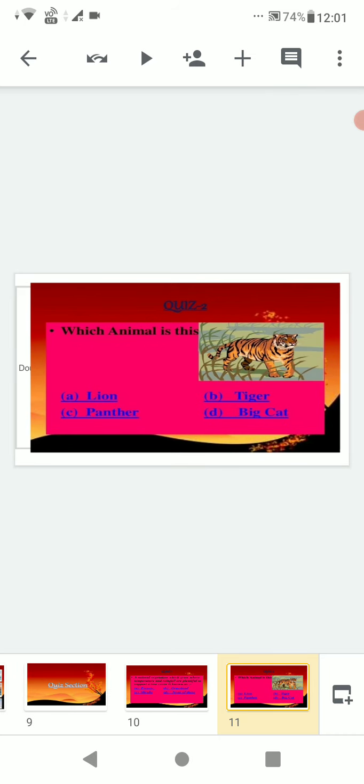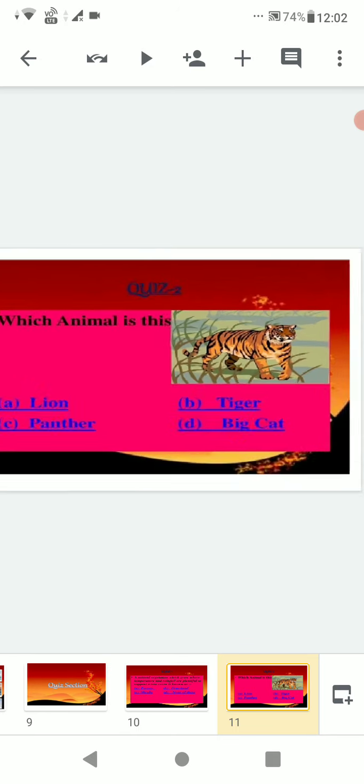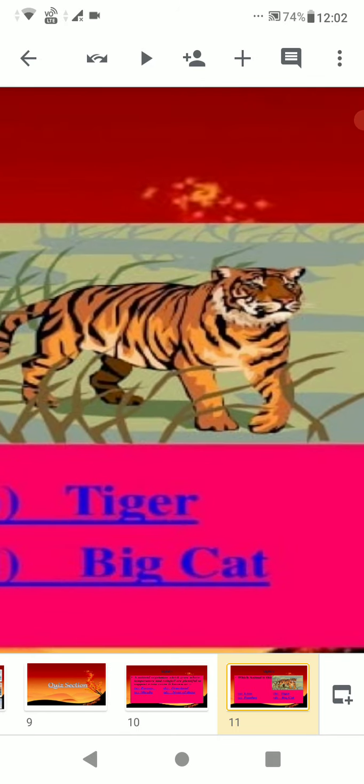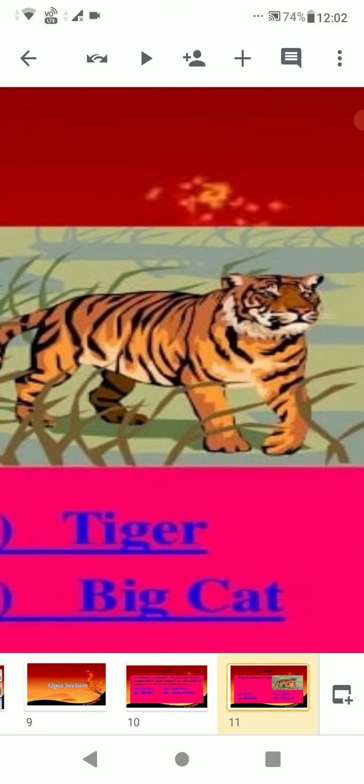Then, which animal is this? You can look at the picture. Options are lion, tiger, panther, or big cat. Yes, you are right, it's tiger.